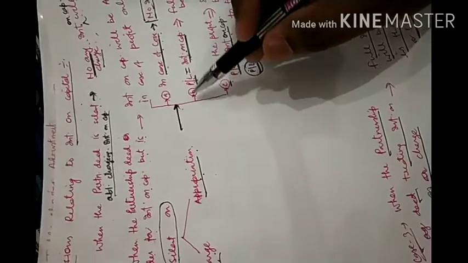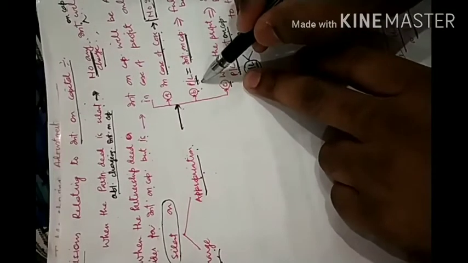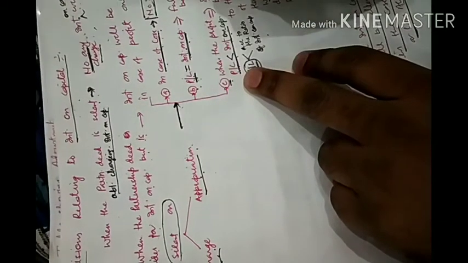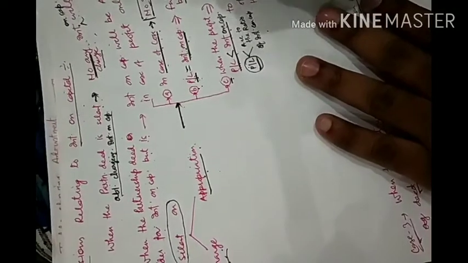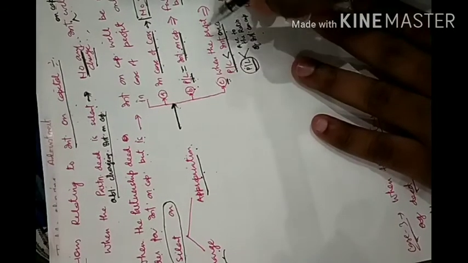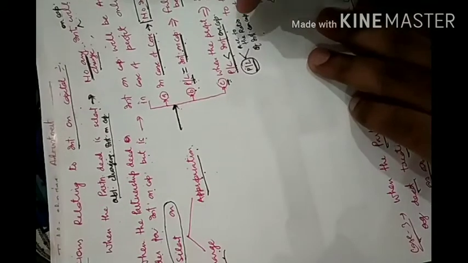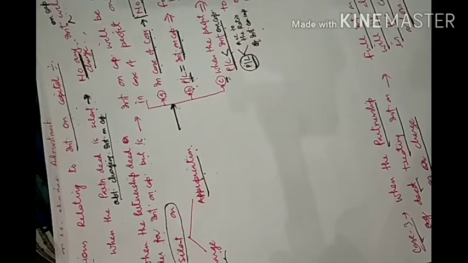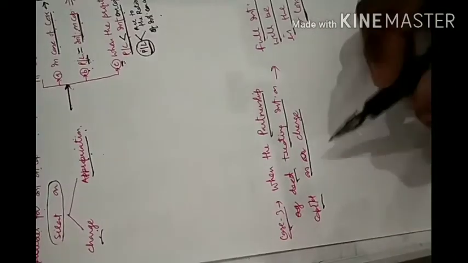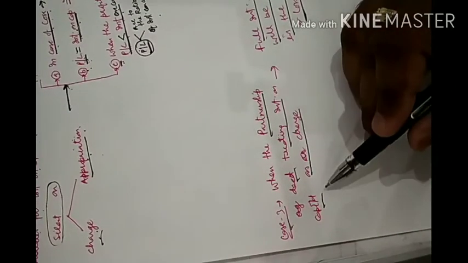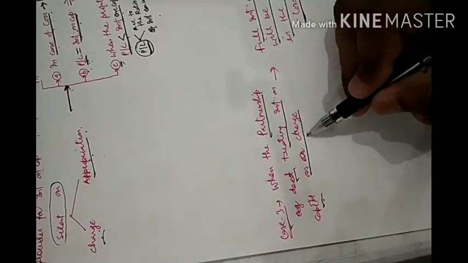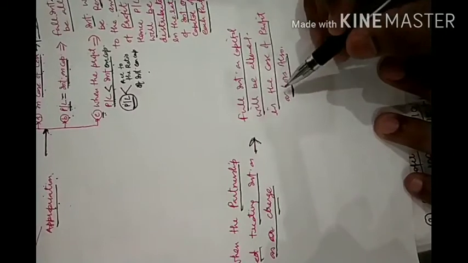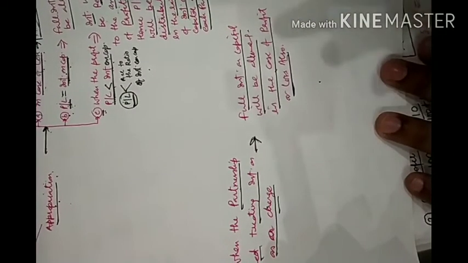If the profit is equal to interest on capital, full profit will be distributed as interest on capital. Under condition C, when the profit is less than interest on capital, the profit will be distributed in the ratio of interest on capital of the partners. Under case number 3, when the partnership deed treats interest on capital as a charge, full interest on capital will be allowed in the case of profit or loss as well.